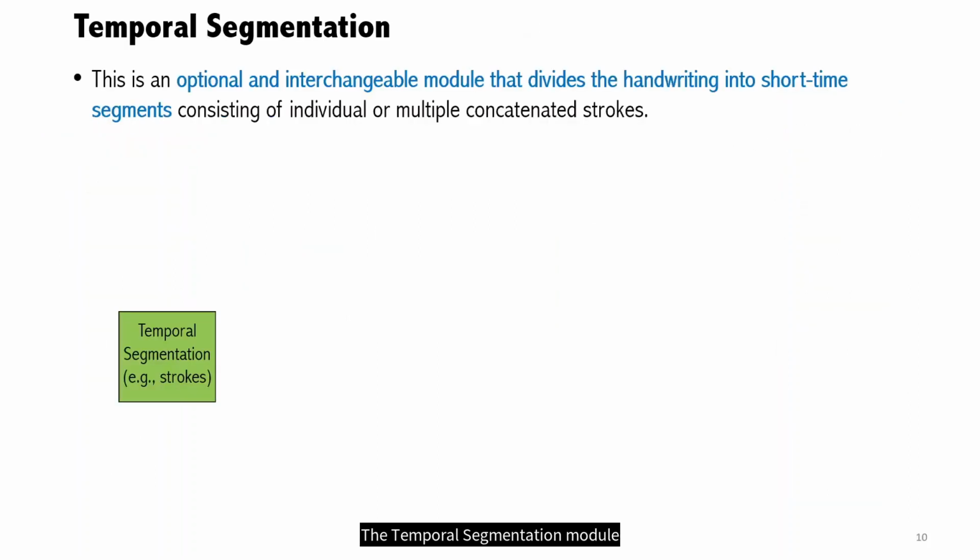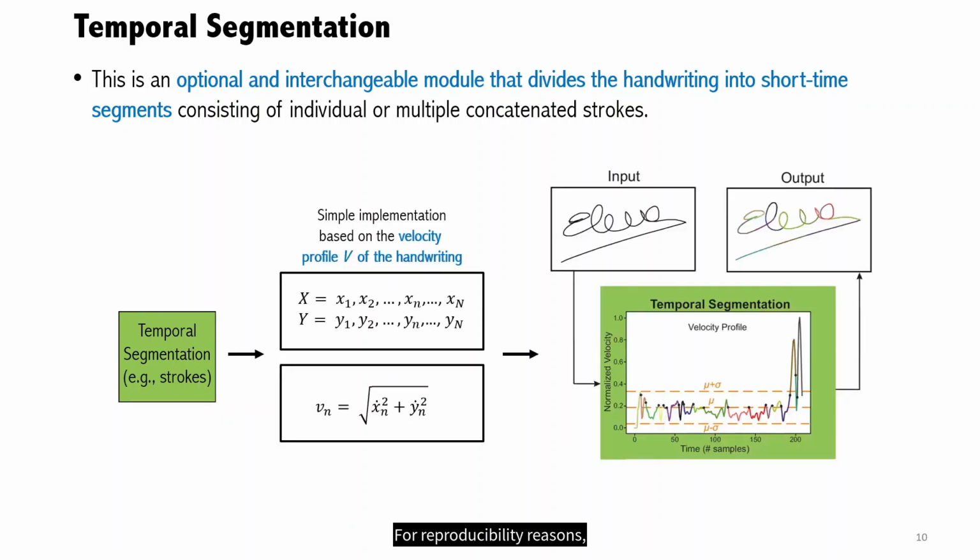The temporal segmentation module is an optional and interchangeable module that divides the handwriting into short time segments consisting of individual or multiple concatenated strokes. For reproducibility reasons, we make use of a simple implementation based on the velocity profile v of the handwriting. For each handwriting structure acquired, time sequences x and y related to the screen coordinates of the handwriting are captured. The velocity profile can be calculated using this equation, where these terms represent the first-order time derivative of consecutive samples of x and y.